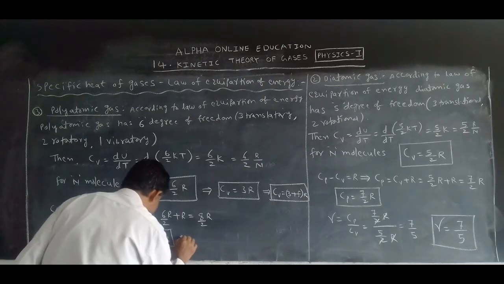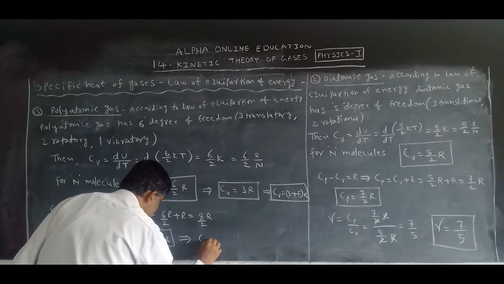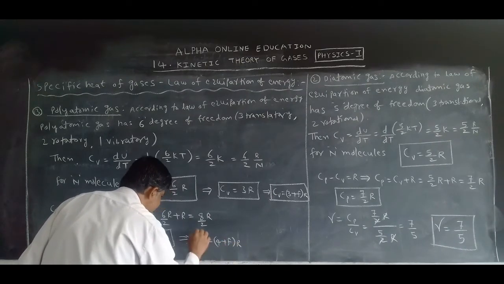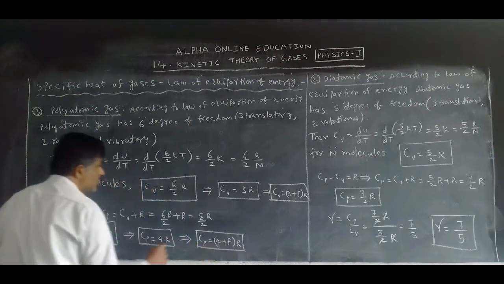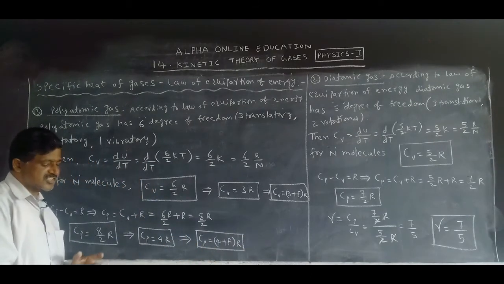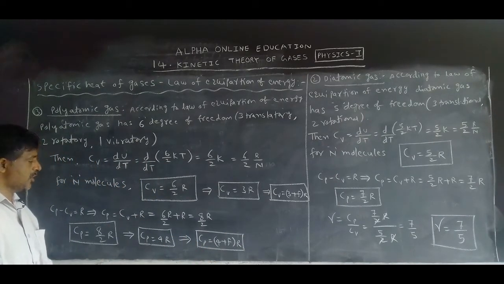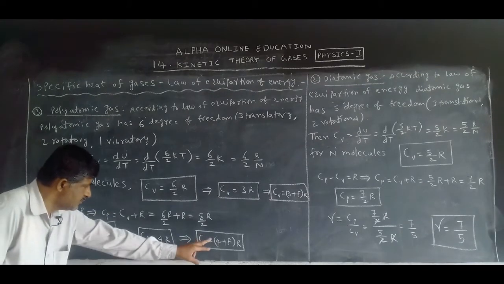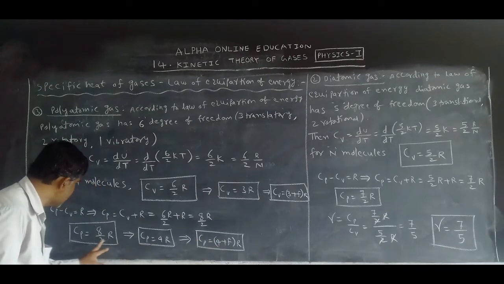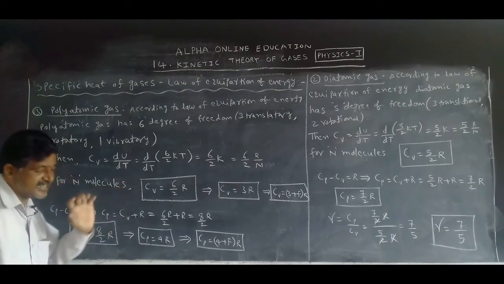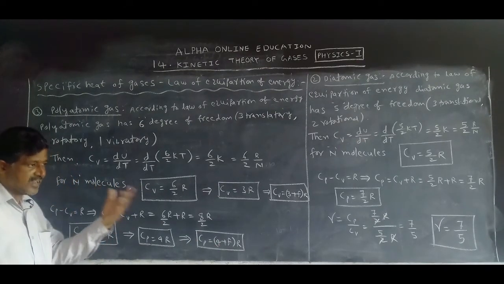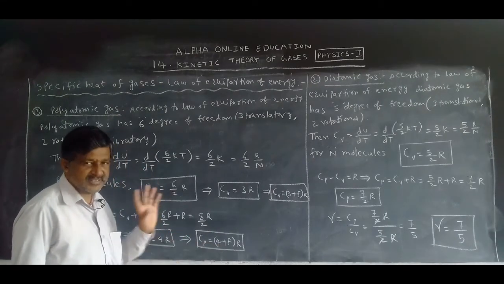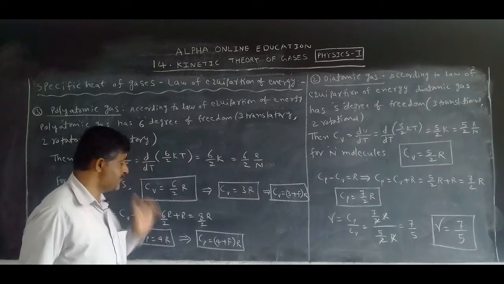Otherwise Cp is equal to (4 plus F) R. Are you following? Now the specific heat at constant pressure of a polyatomic gas is 8 by 2 R, otherwise (4 plus F) R. 8 by 2 R for 6 degrees of freedom. If more than 6, we write Cp is 4 plus F, Cv is 3 plus F.